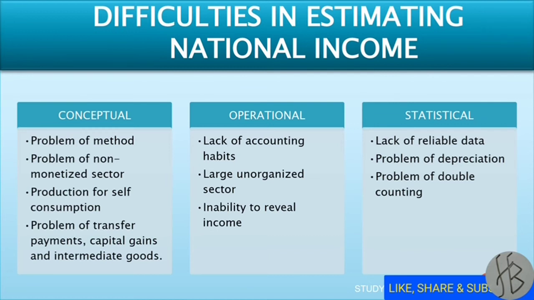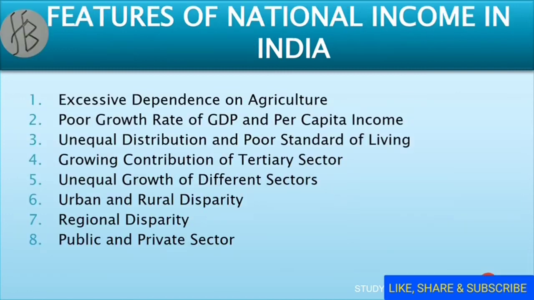Double counting is the act of counting twice the value of a single commodity in the process of computation of national income. It happens when it is difficult to make distinction between intermediate production and final production. So these are the certain difficulties that we face while calculating the national income.